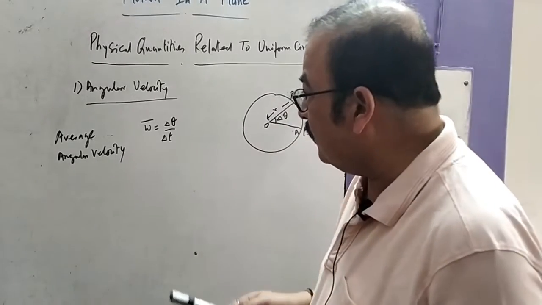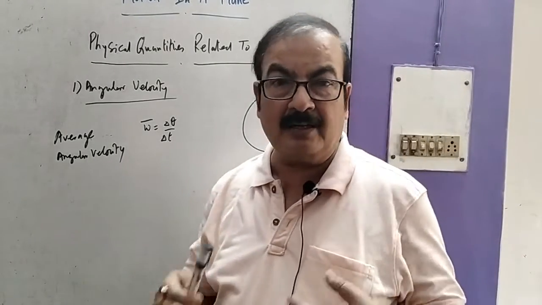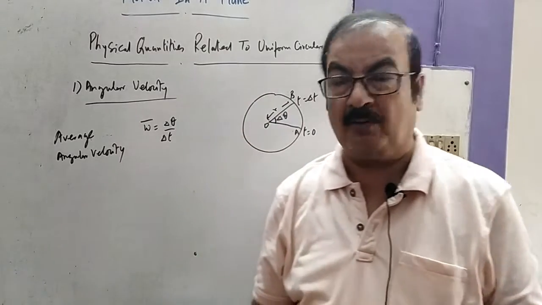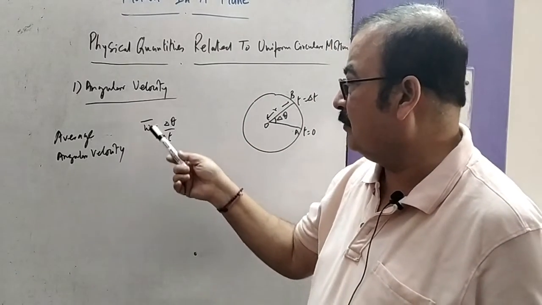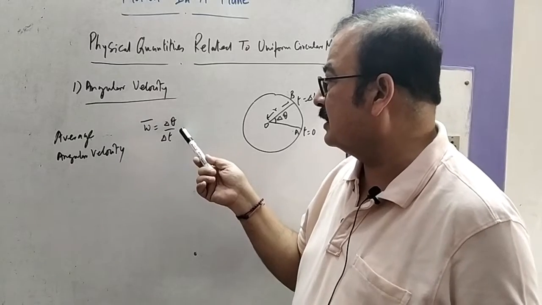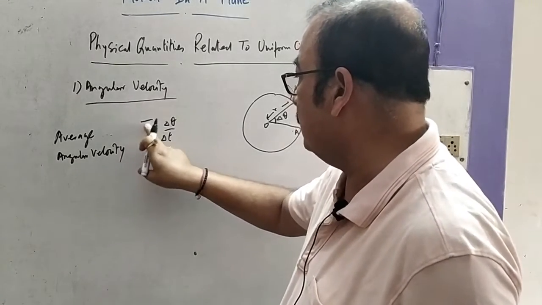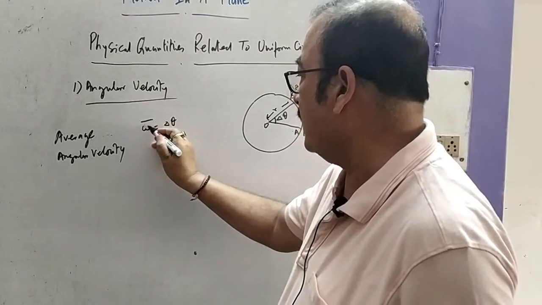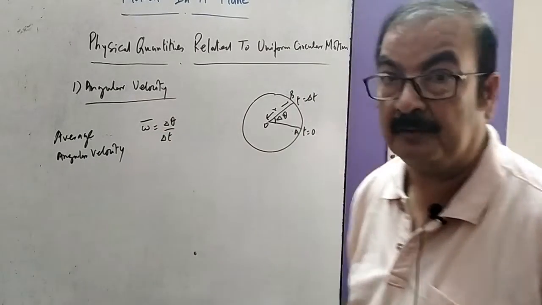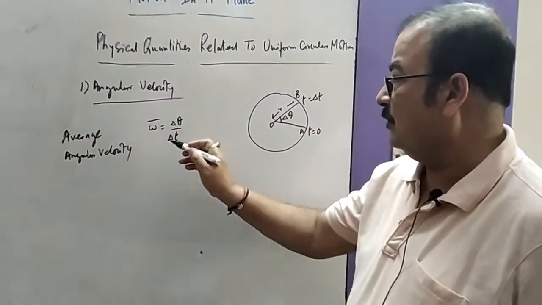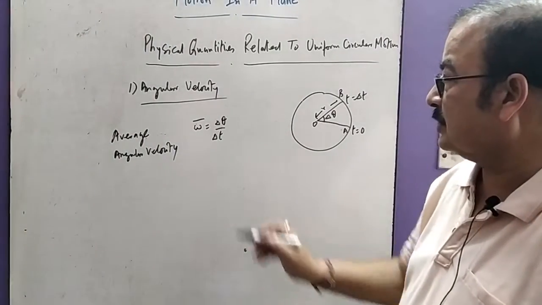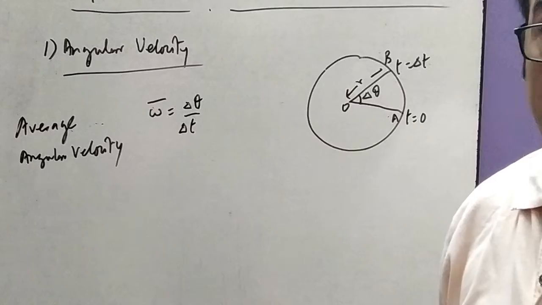Okay, and therefore we have to get the average value of that angular velocity, and we get this omega bar equal to delta theta upon delta t. This is omega bar. Remember, this is not w. This is a slightly round w. It is called omega. Okay. This is your angular velocity, the average angular velocity.